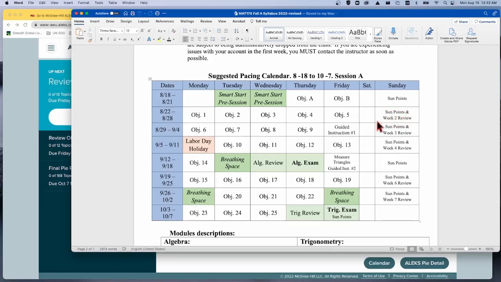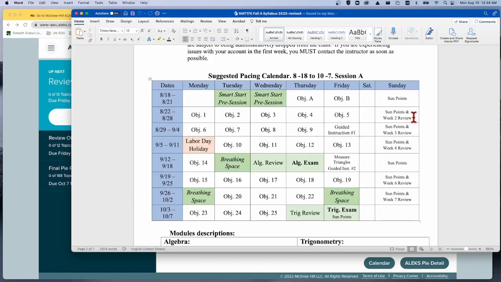At the end, there's this assignment called Week 2 Review. Now you can start it before Sunday, and actually you can work on it after Sunday, but what this review is, it's going to review the objectives 1 through 5 for that week, and they are going to focus on getting you ready for the exam type questions we're going to have. So there'll be a limited number of topics in there, and you'll want to work through that until you get it to 100%. If there's 12 questions, you can work on them, you can submit it, and it will tell you which answers are correct and which are not correct yet.